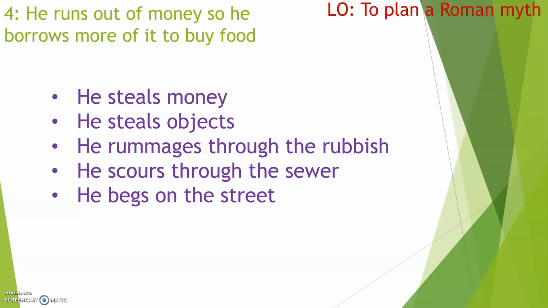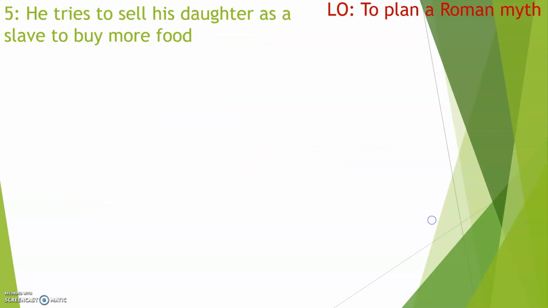So what is your character going to do now that shows that he's gone from doing the bad act to this curse getting worse and worse and worse? What's really happening now that's gone bad? So think about what's going to happen in section 4. Pause the video and write down what's going to happen in section 4. Right, so moving on to section 5.